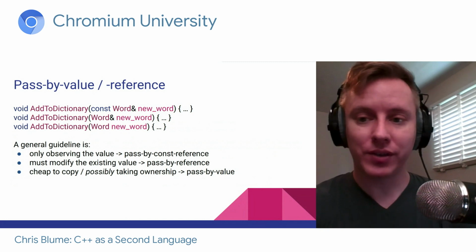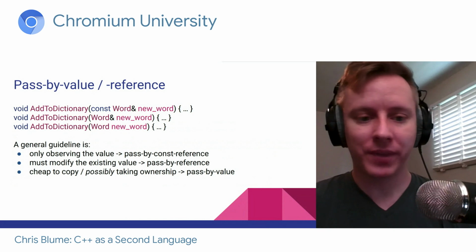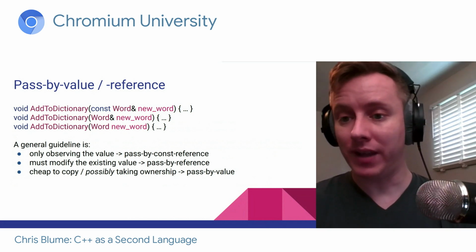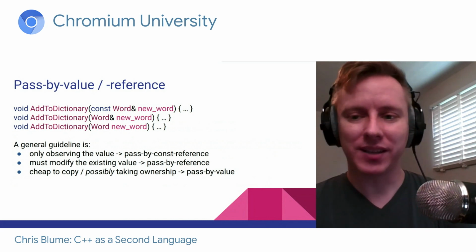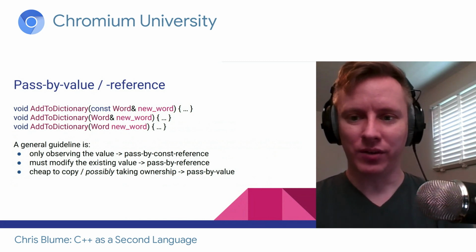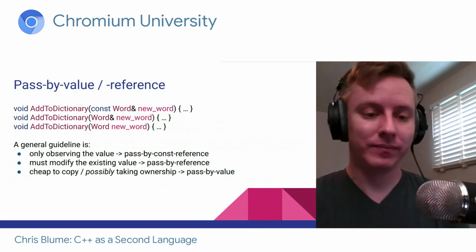So here's those three examples that we just gave. I want to give a general guideline when to use each one. So the first one, the const reference, that's if you're only observing the value. And here, if we're adding a word to a dictionary, kind of makes sense that we're just observing it. We don't really need to modify the word. We don't need to take ownership or anything. We just need to see what the word is and add it to the dictionary.